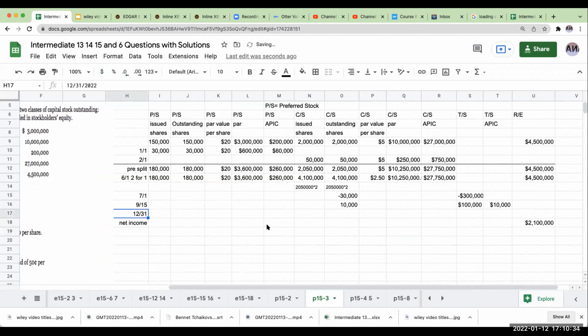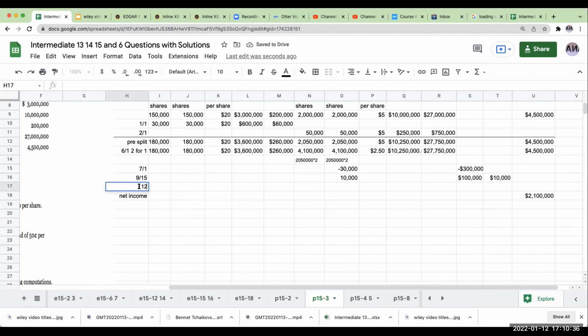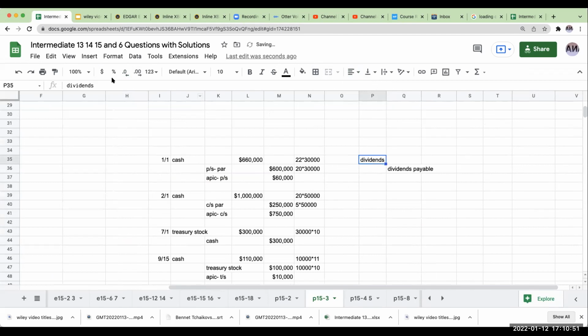So let's take a look at the dividends, and we'll actually do 12/31 common stock, and then we'll do 12/31 preferred stock. So when I declare the dividend, this is going to be the same thing as basically reducing retained earnings. Our dividends get closed out to retained earnings.